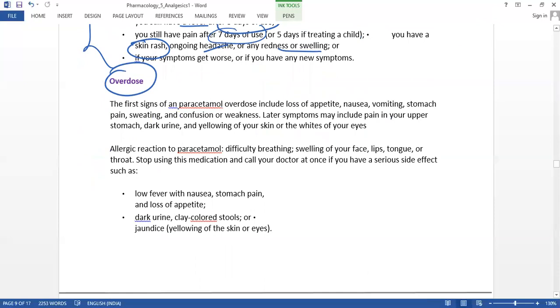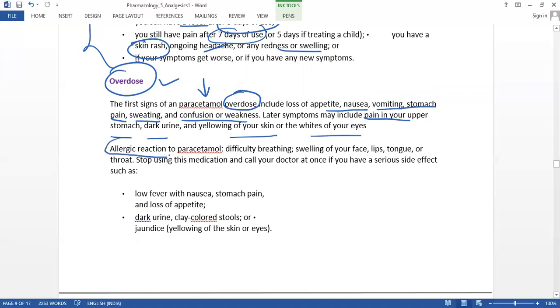The first signs of paracetamol overdosage include loss of appetite, nausea, vomiting, stomach pain, sweating, and confusion or weakness. These are the common symptoms of overdosage. It may also include pain in the upper stomach, dark urine, and yellowing of the skin and the whites of the eyes, which are symptoms of jaundice.